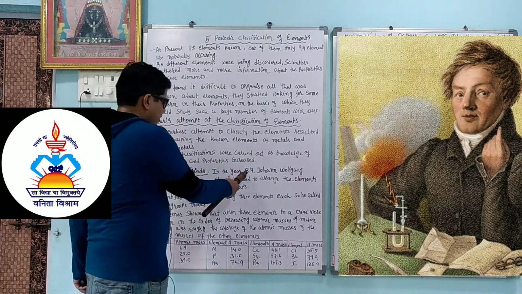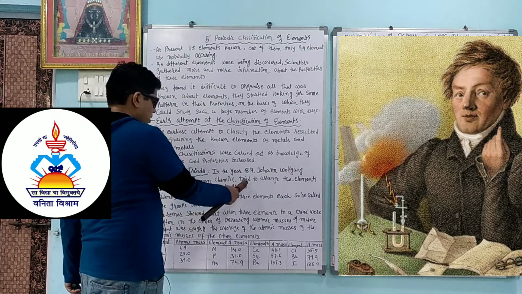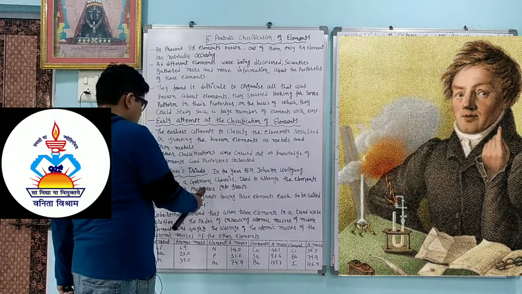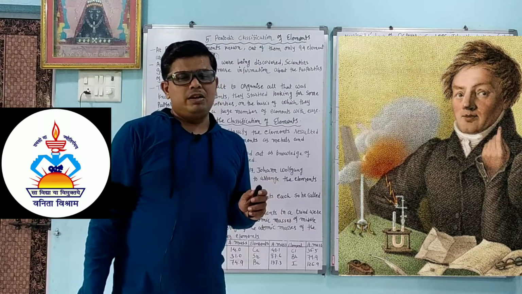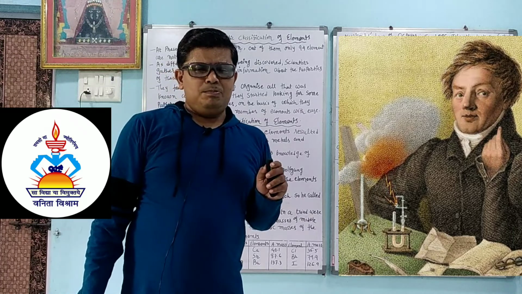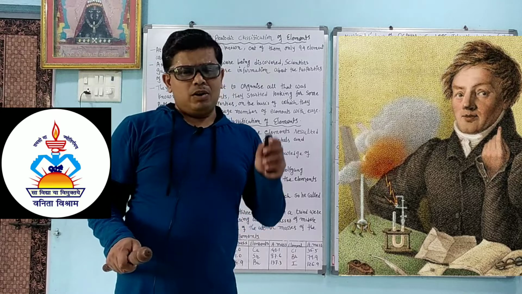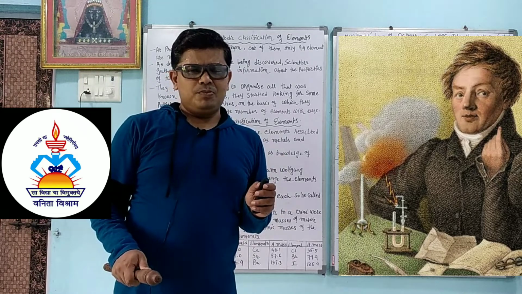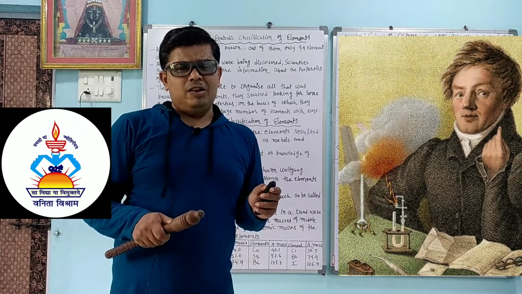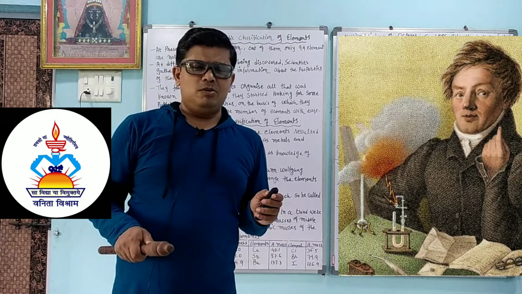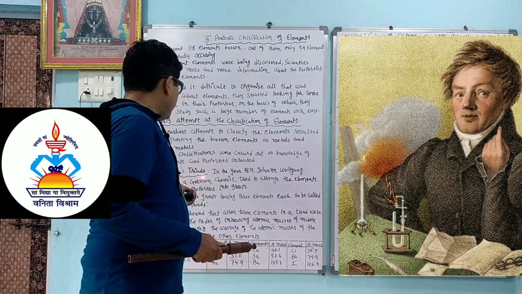Dobereiner's triads. In the year 1817, Johann Wolfgang Dobereiner, a German chemist, tried to arrange elements with similar properties into groups. Dear student, you have to concentrate here on one word, that is group. In any periodic table, meaning the arrangement of elements in a table, the vertical columns are called groups. The horizontal rows are called periods. So the first scientist was Dobereiner and he gave the Dobereiner triads.